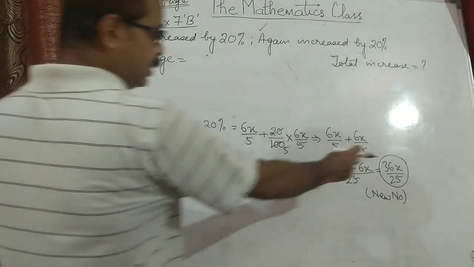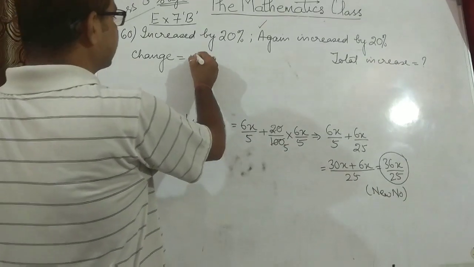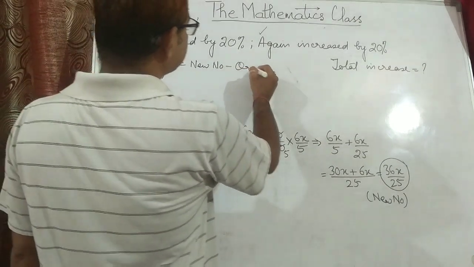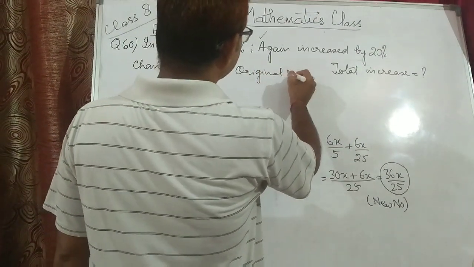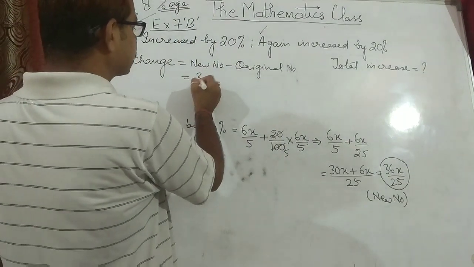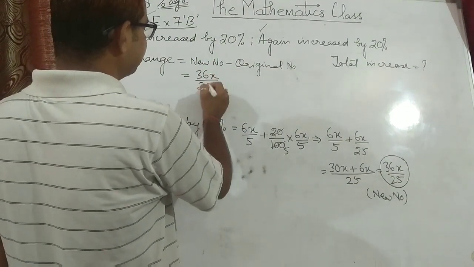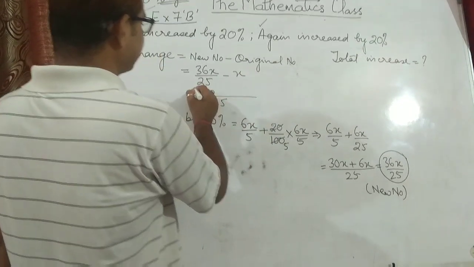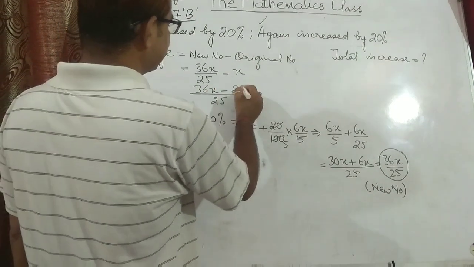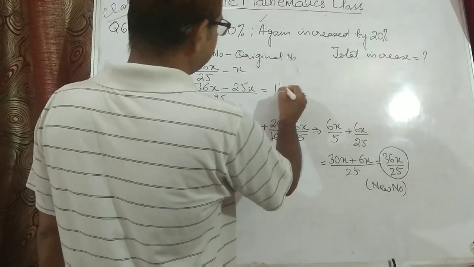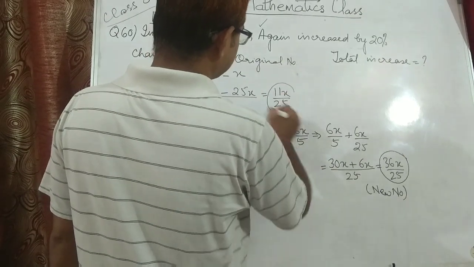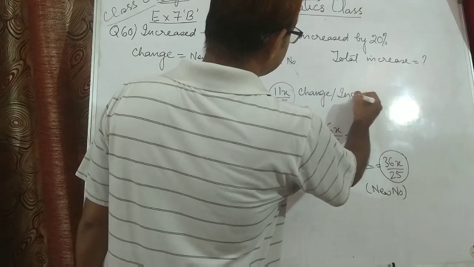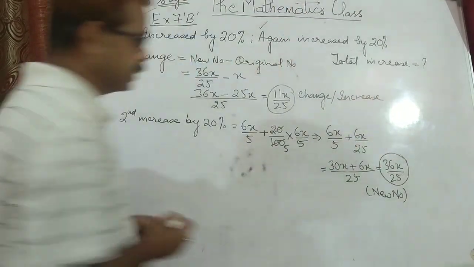So change will be new number minus original number. The new number is 36x upon 25 minus x. When you solve it, you will take the LCM as 25. This will be 36x minus 25x, which becomes 11x upon 25. This is the change or increase.